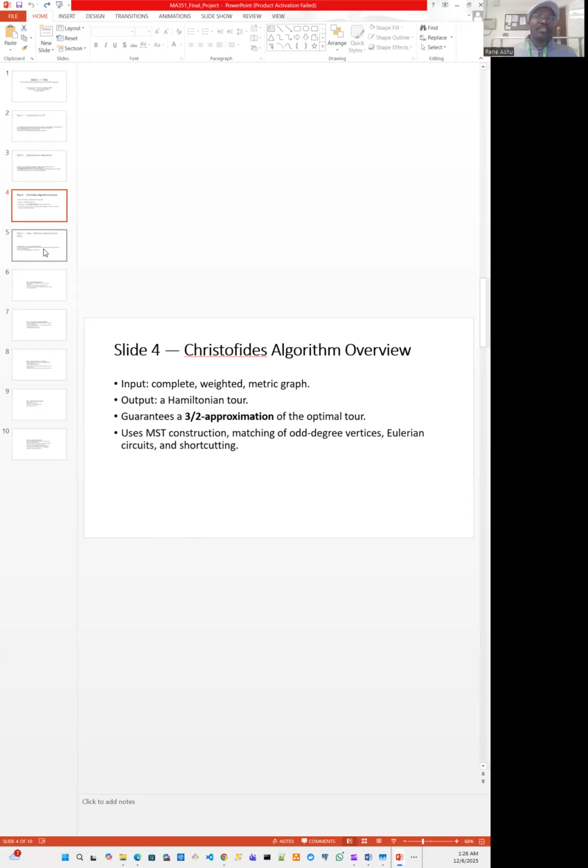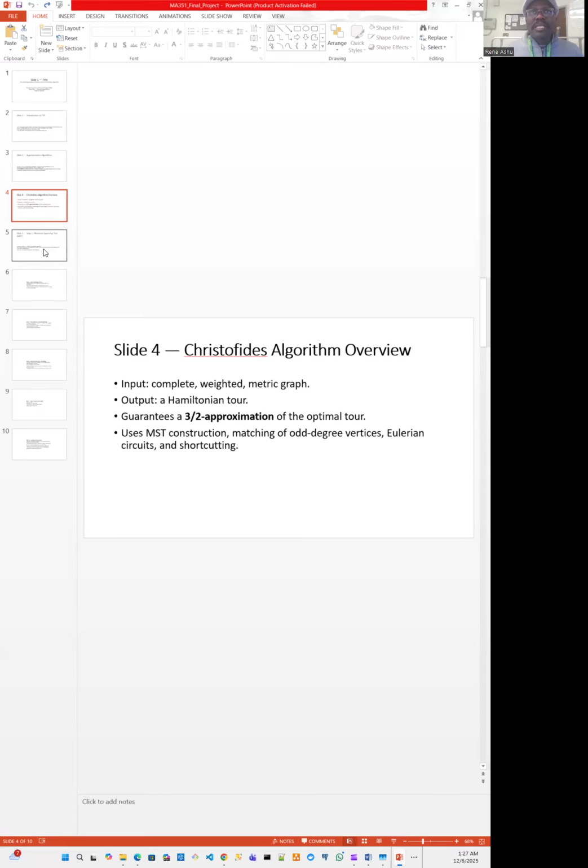there's also symmetry that should hold, meaning the distance between city A and city B is the same as the distance between city B and city A. That's called the symmetric property of the metric. And the triangle inequality property is that if you have three cities, A, B, and C, with B in the middle, the distance between A and C should be less than or equal to the distance between A and B plus the distance between B and C. That's called the triangle inequality property.